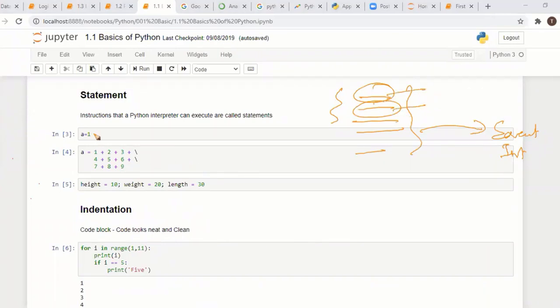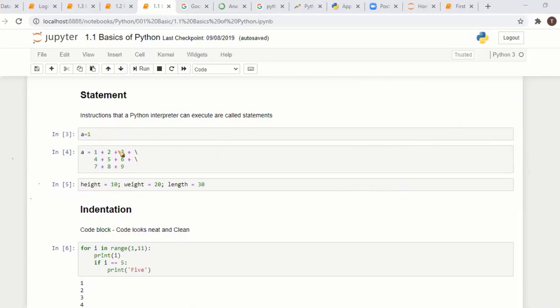You can put it in a single-line statement, and your business logic is simple. If you are adding two numbers, 3 plus 2, this is one statement. You can write a statement in one line, or, for multiline, you have to use a backslash. And if you define variables, you can write them on a single line with a semicolon. The interpreter will execute these lines.